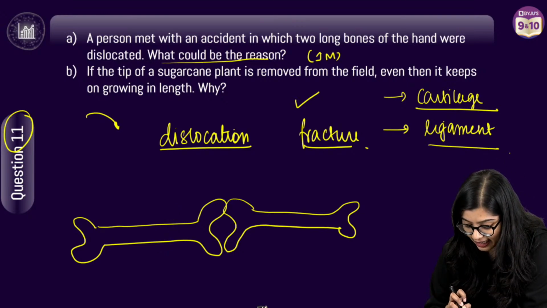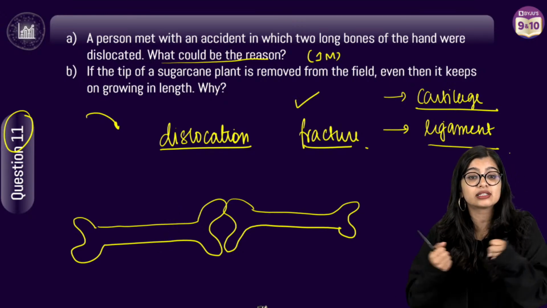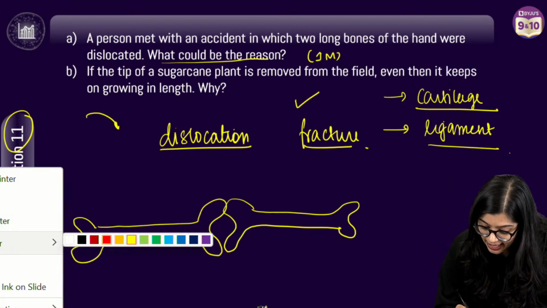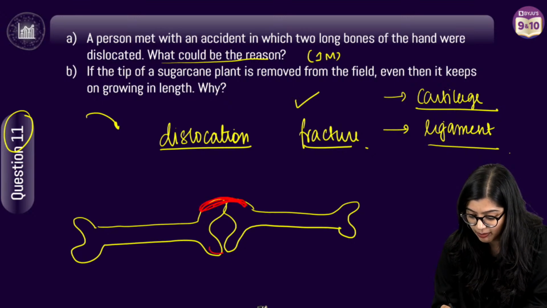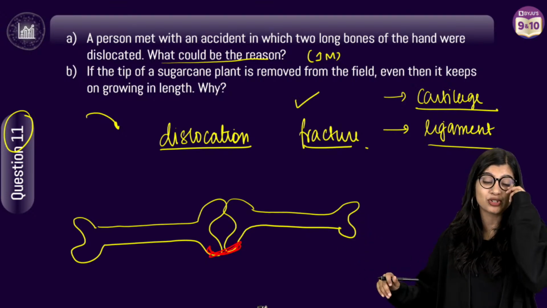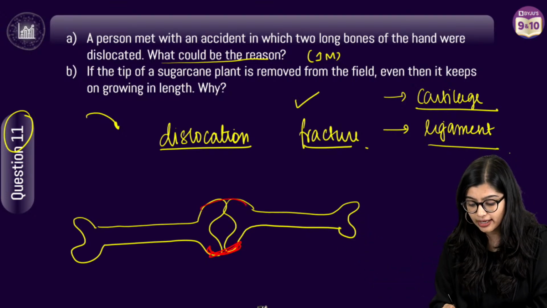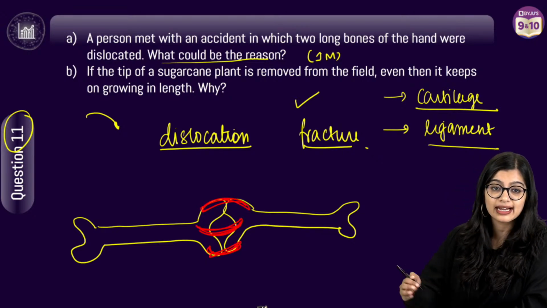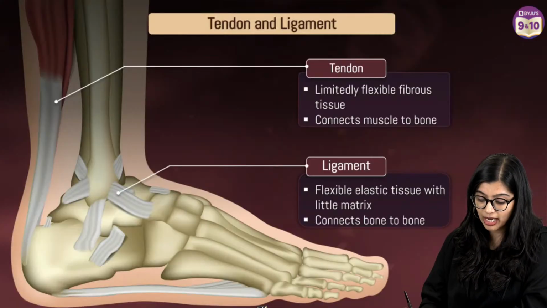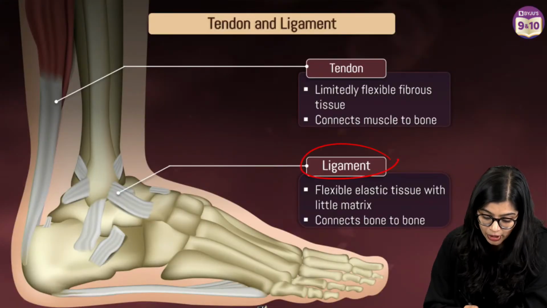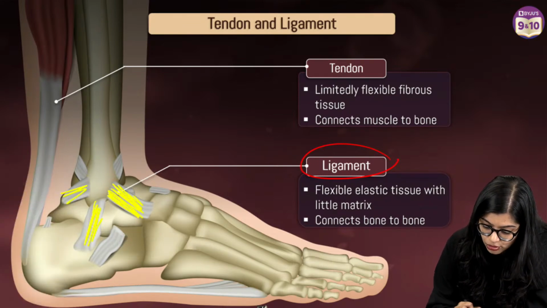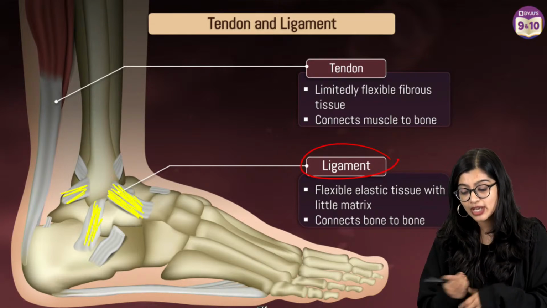But now we are saying that two bones were dislocated. That means that these bones were supposed to be together. Something was keeping them together, but now that is not there. And these guys have lost their position. So if they have lost their position, the thing that is connecting it is what is gone, right? So what is the thing that is connecting it? That is nothing but your ligament, right? So ligament is what you see right here, that connects different bones together and that holds the bones in place.